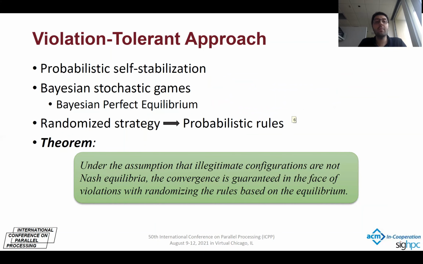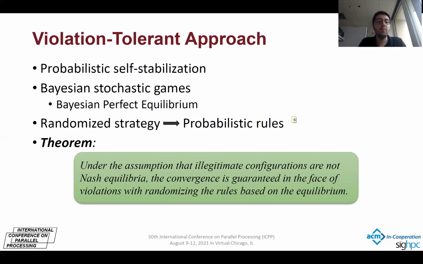In our violation-tolerant approach, we consider the concept of probabilistic self-realization to assign some probabilities to the rules that the agents may perturb. We model the self-realizing system with Bayesian stochastic games. The equilibrium concept for Bayesian stochastic games is Bayesian perfect equilibrium. And when we solve the game, we will have some behavior strategies or randomized strategies that are distribution functions on the actions of the game. So we can assign these probabilities to the rules that correspond to those actions.